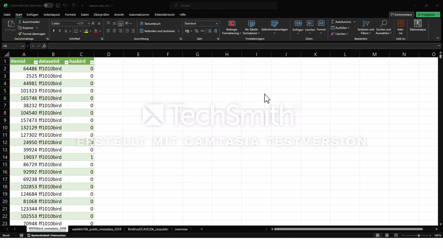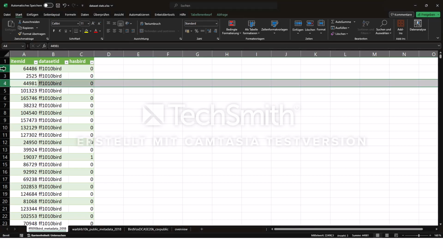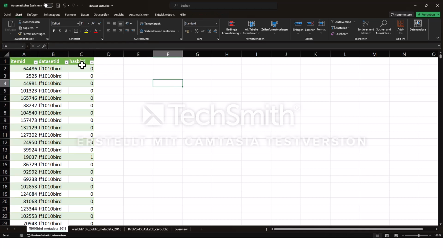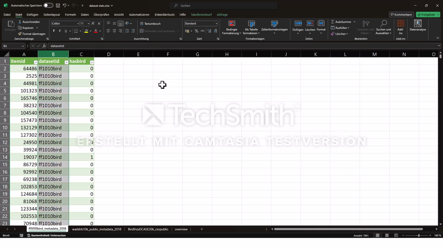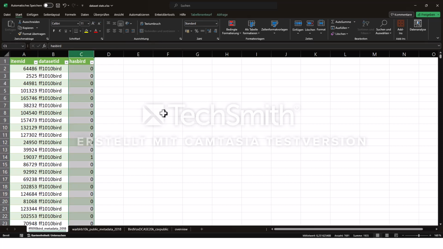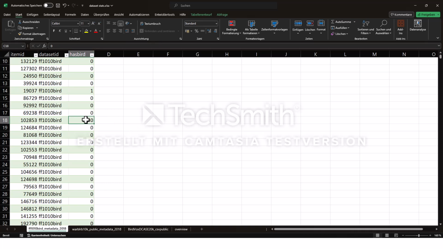Each row corresponds to one WAV file. There are 3 columns. The item ID column contains the name of the corresponding WAV file. The dataset ID is the dataset the file is in. The has_bird column then shows the annotation itself. 0 means that the file does not contain bird sound, while a 1 means that it does.